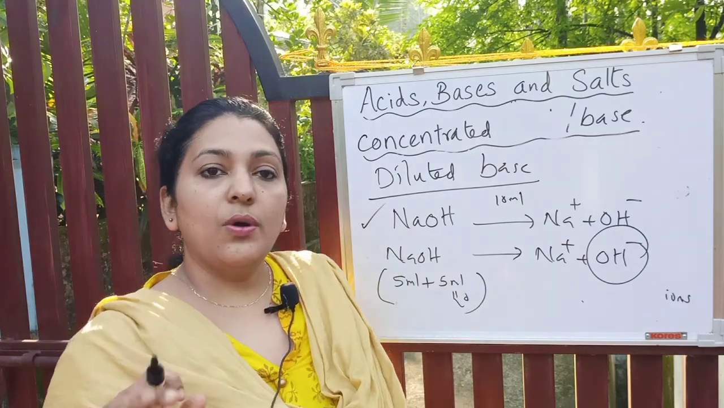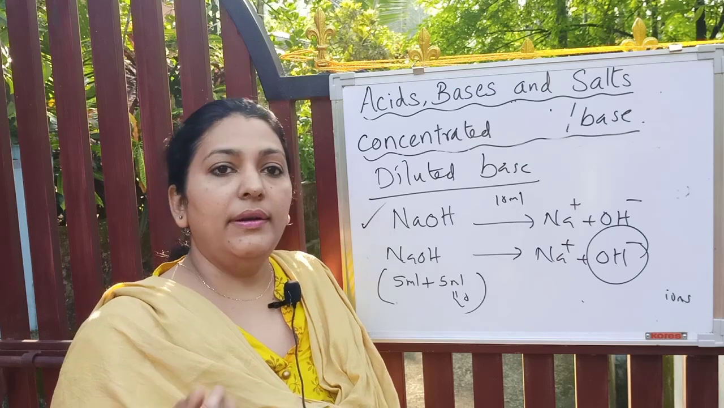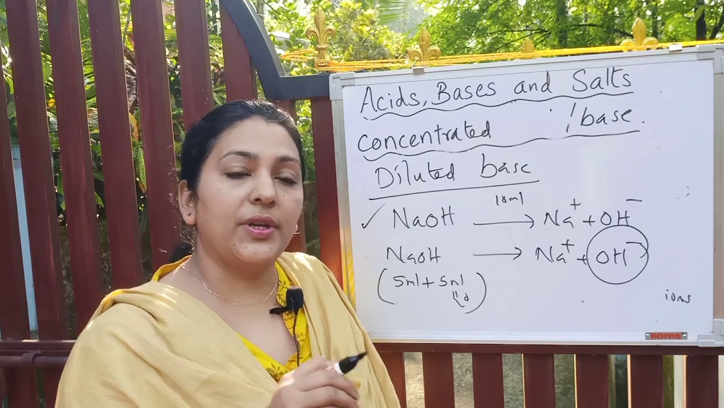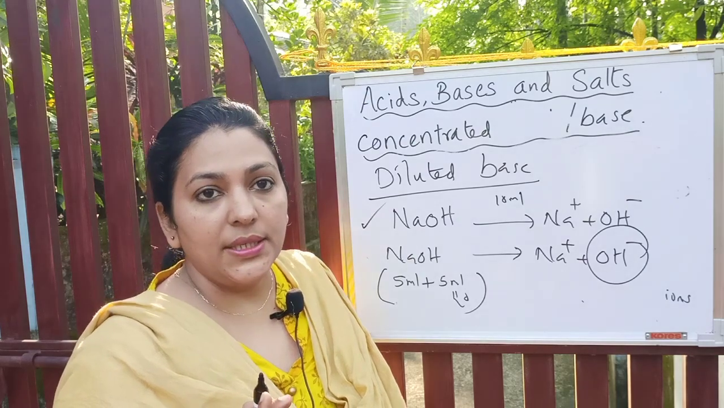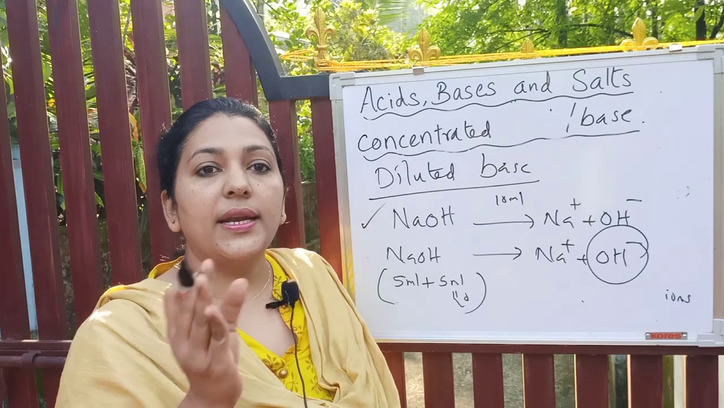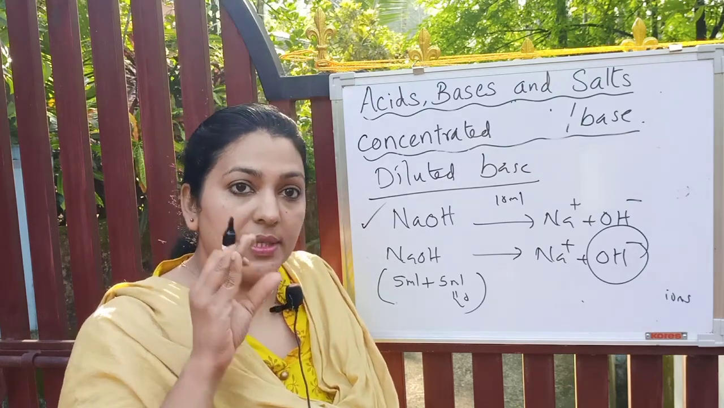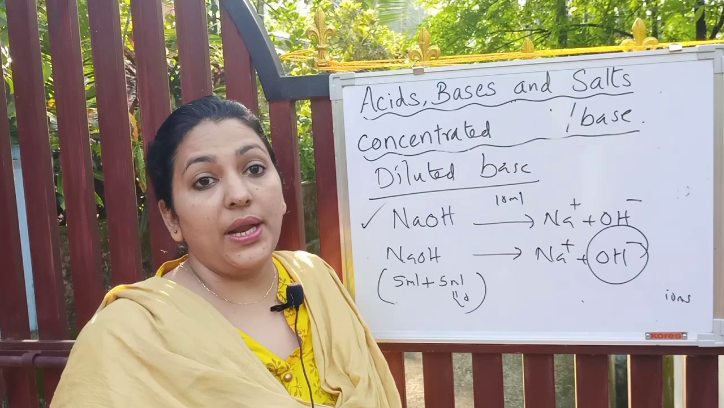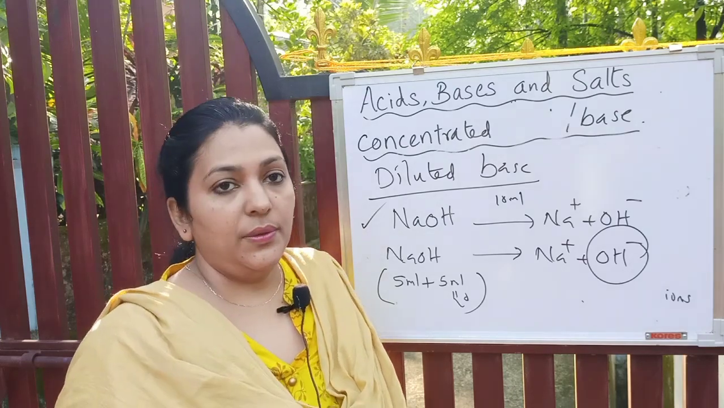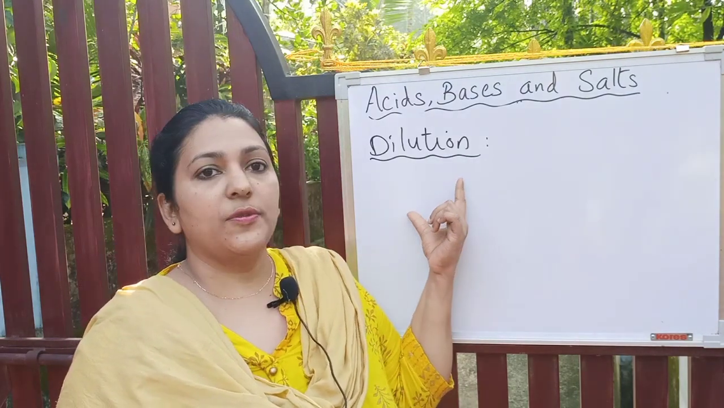Remember, a strong acid can also be concentrated or diluted. Similarly, a weak acid can also be concentrated or diluted, isn't it? So remember, strong acids and concentrated acids are entirely different. Strong acids means the acid which can completely ionize into positive and negative ions. Now let's discuss what is the process of dilution.